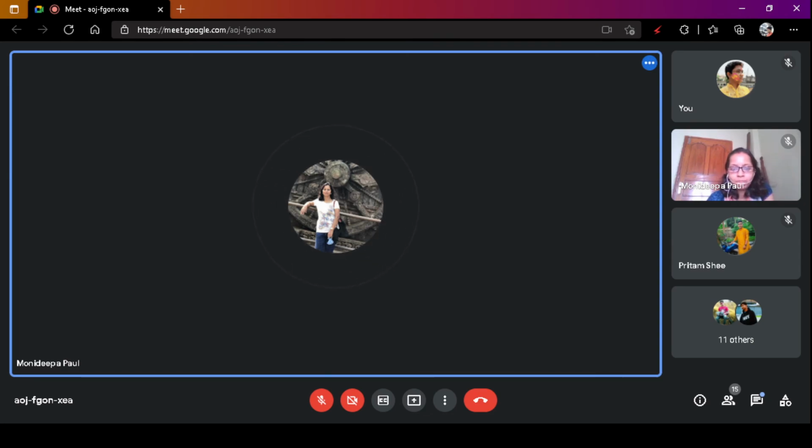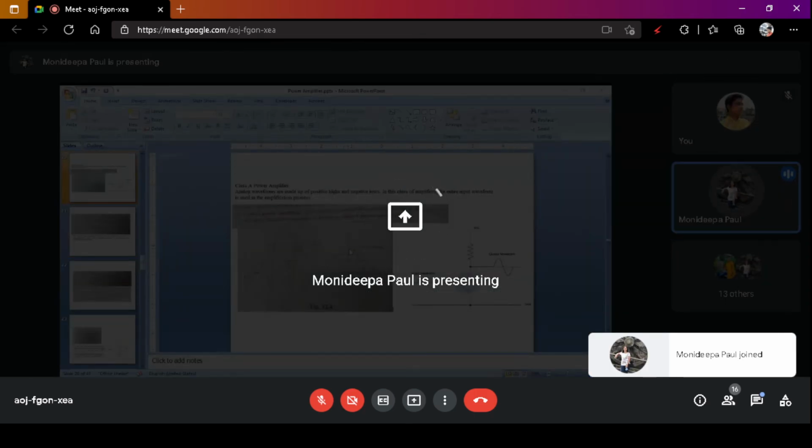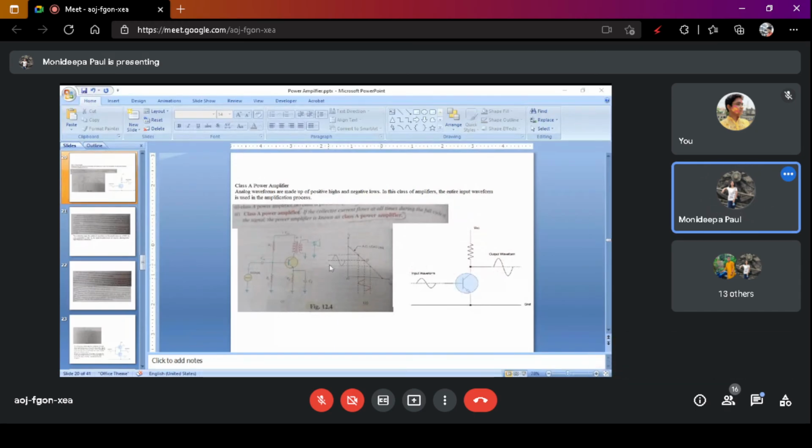So now go to the power amplifier, the Class A power amplifier. This is the AC load line. This is the input signal and this is the output signal.